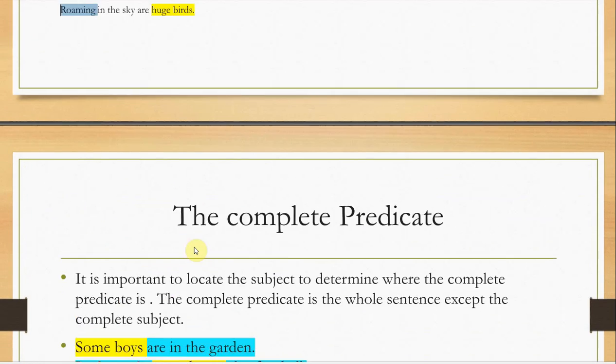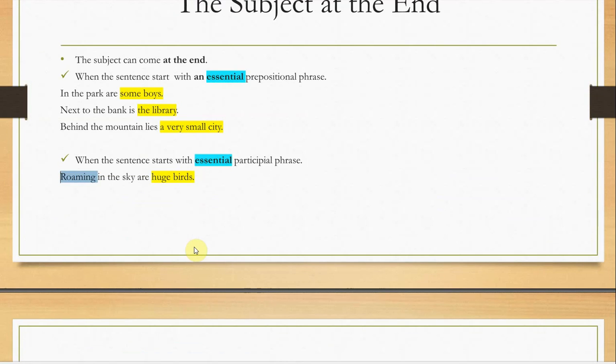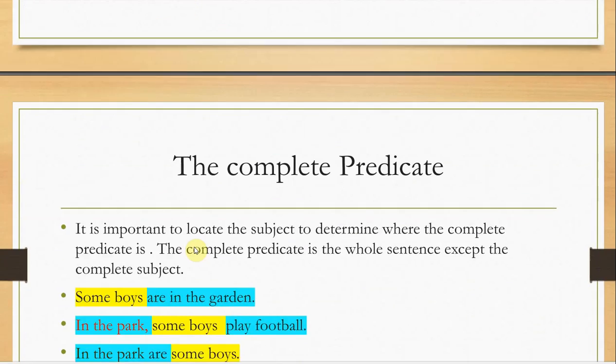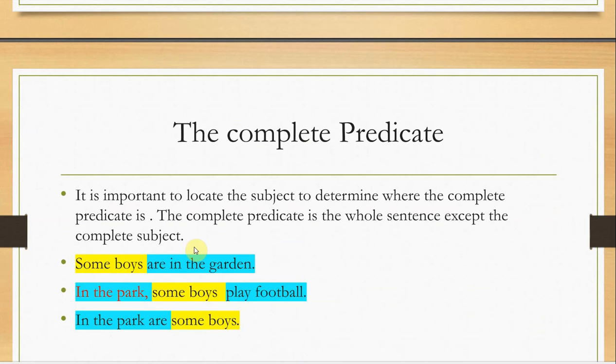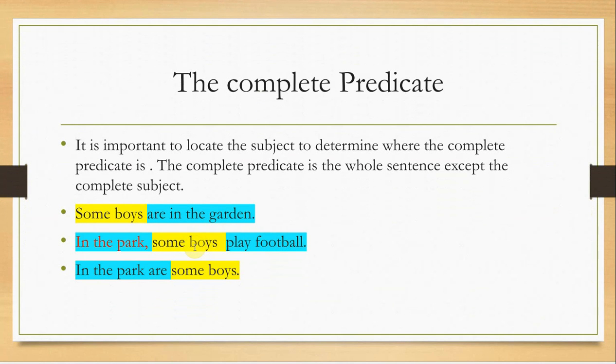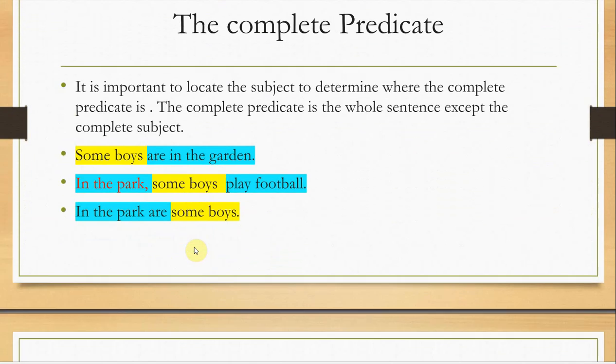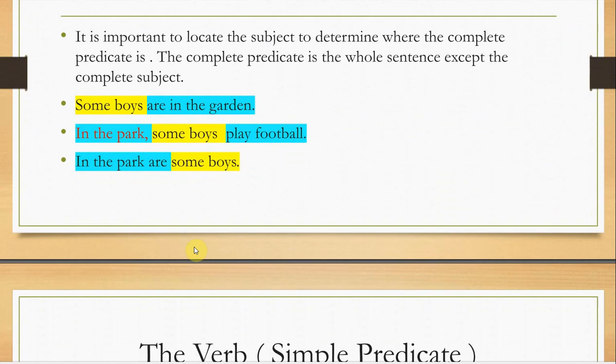Why is locating the subject important? Because once you are able to determine the subject's location, you will know where the complete predicate is. Simply speaking, the complete predicate is all the sentence except the subject.